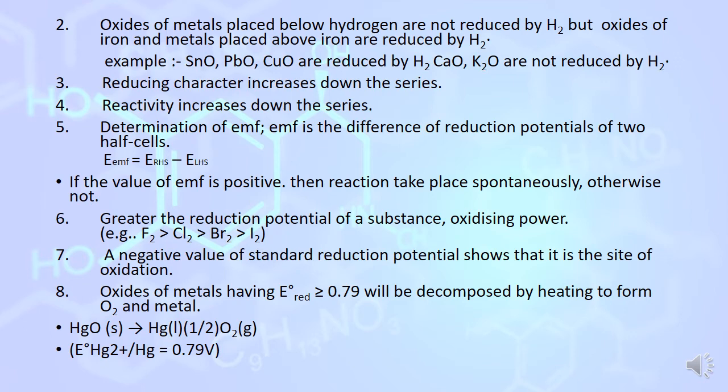The greater the reduction potential of a substance, the higher its oxidizing power, or you can say it is more easily reduced. In this example, fluorine, chlorine, bromine, iodine, fluorine is the strongest oxidizing agent. It can easily be reduced due to the higher positive value of standard reduction potential. A negative value of the standard reduction potential indicates we place it at the anode, where oxidation takes place. A positive value means it can easily undergo reduction and the electrode must be at a cathode.